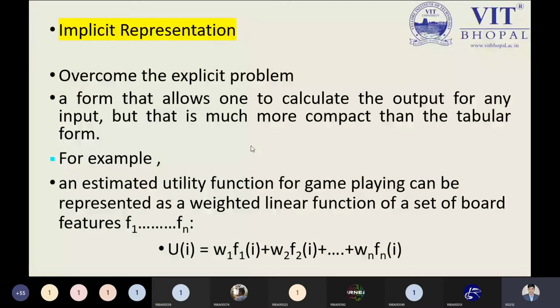So without going into detail, we need to look at the simple concept of the implicit representation. Take the example of the chessboard, where each and every block or square on the board is represented by the features of the chess.